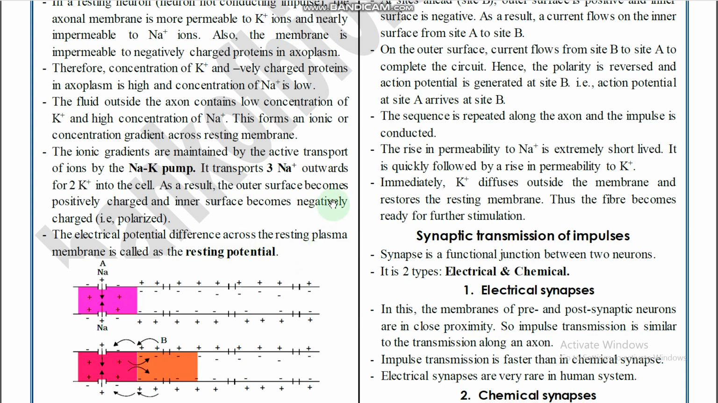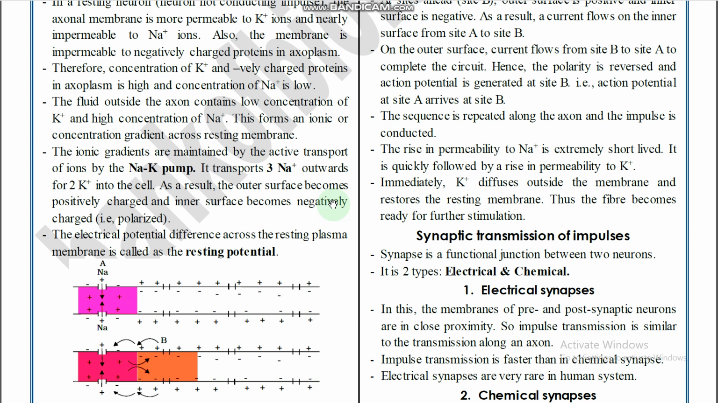Polarization means what? Inner negative, outer positive. That is first, in the resting state. Depolarization. Depolarization means what? Depolarization means inner positive, outer negative. That is in the action potential, right?